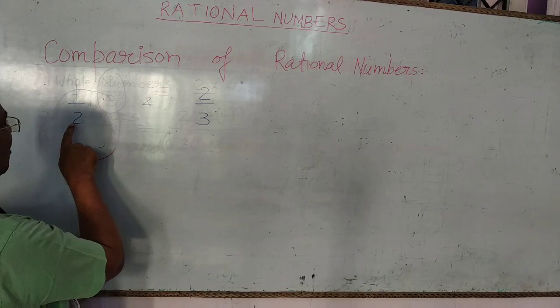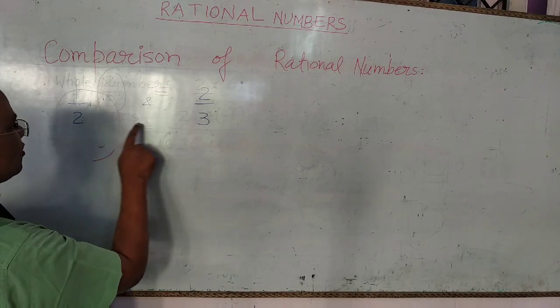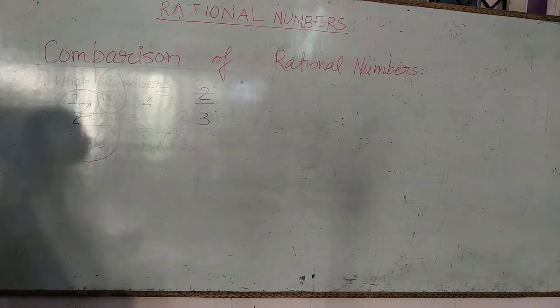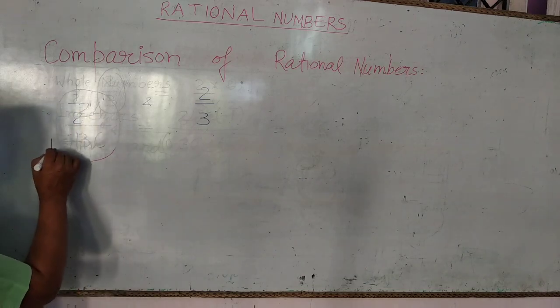So we take the LCM of these two denominators 2 and 3, and the LCM of 2 and 3 is 6.